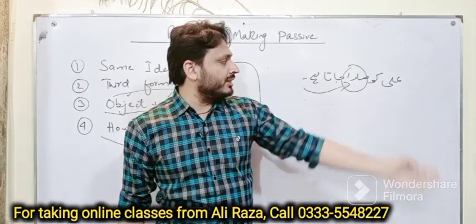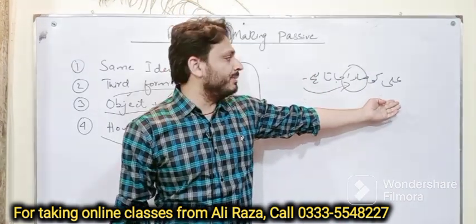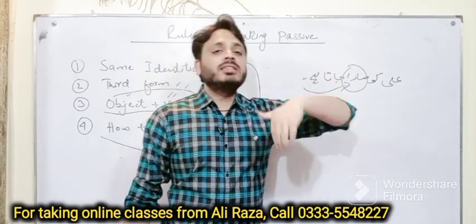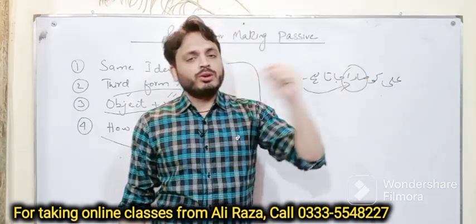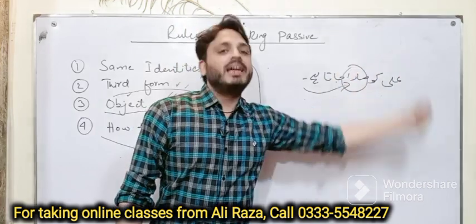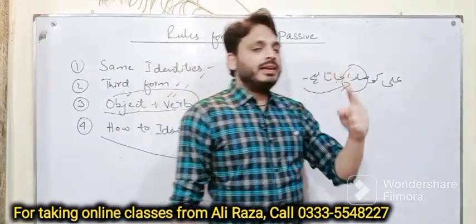It could be your object, as I have mentioned here in the examples. Ali ko mara jata hai, but if I say Hasan Ali ko marta hai, if I add the doer of the action marna, the marne wala, it will become an active voice.